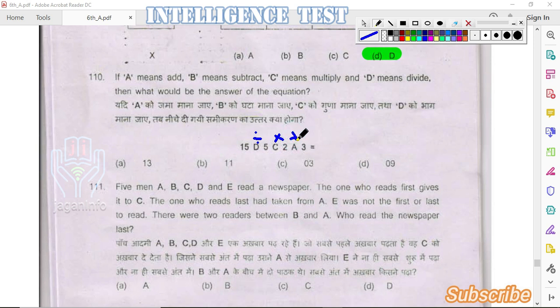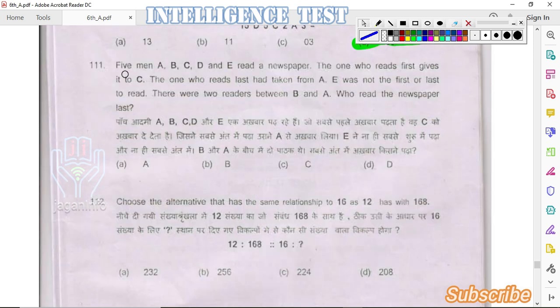We get the equation as 15 divided by 5 into 2 plus 3. By using the BODMAS rule, 15 divided by 5 is 3, into 2 is 6, plus 3 is 9. So the answer is option D, 9.